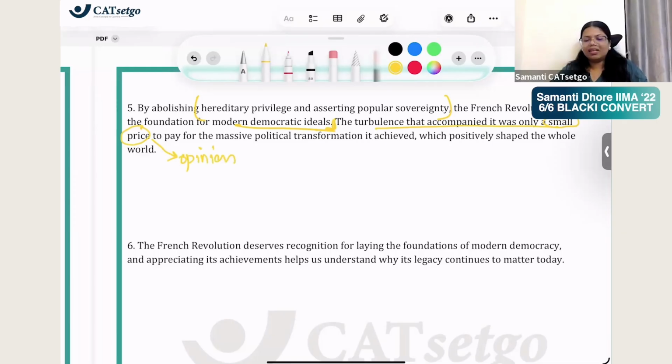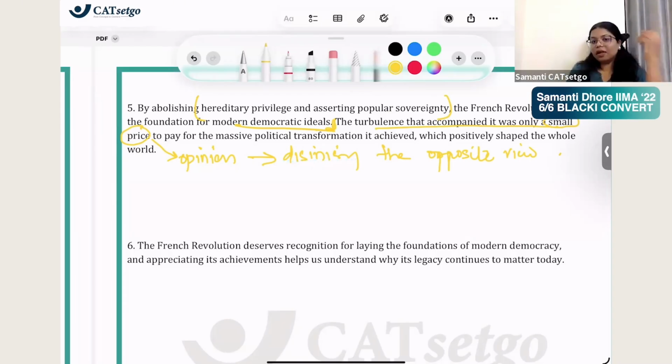You are not telling it neutrally anymore. You are giving an opinion now. You are giving an opinion that this turbulence was very small. This is classic. Author is dismissing the opposite view. Right? In the previous thing, author just mentioned, despite there was turbulence था, पर डेमोक्रेसी का फंडामेंटल तो आया ना, तो ये पॉजिटिव. यहाँ पे जो टर्बुलेंस आया वो कुछ नहीं था यार. तुम पॉजिटिव को देखो. This turbulence was a very small price. You're dismissing the opposite view.